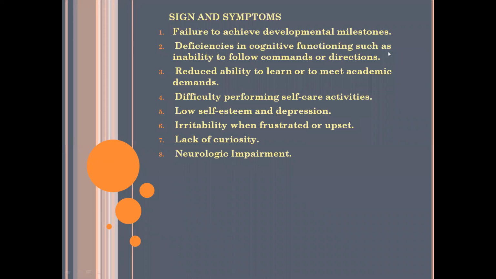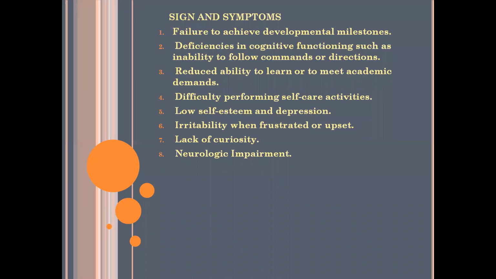Next is deficiencies in cognitive functioning, such as inability to follow commands or directions. So if there is any kind of deficiency in cognitive functioning, which is inability to follow commands or directions by the family members or anyone, then it is a sign and symptom of mental retardation.